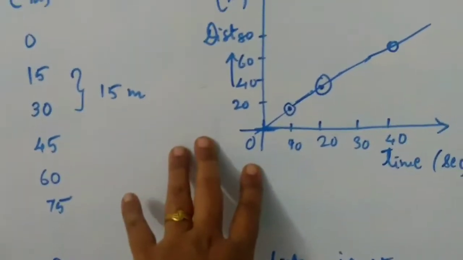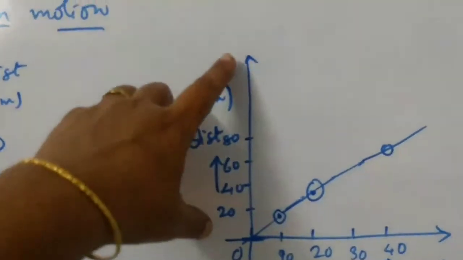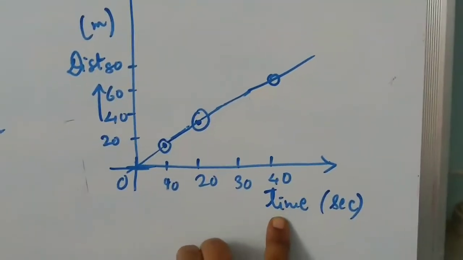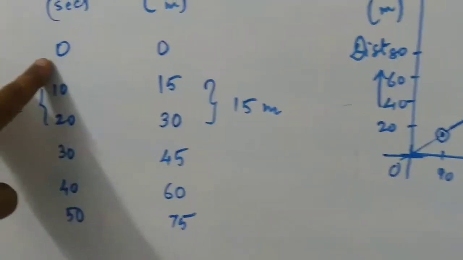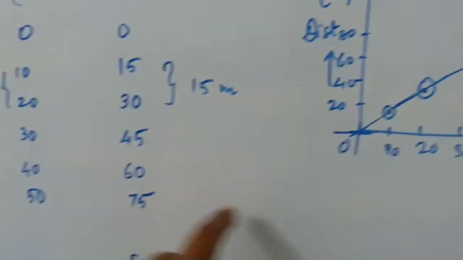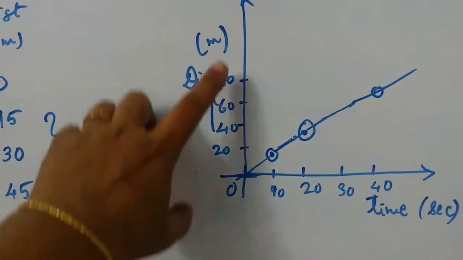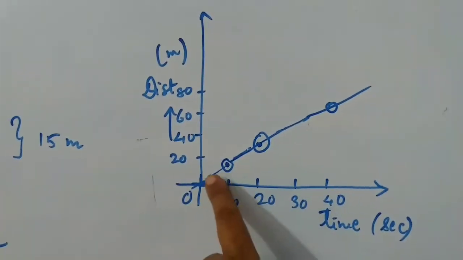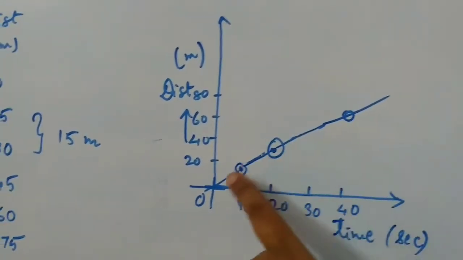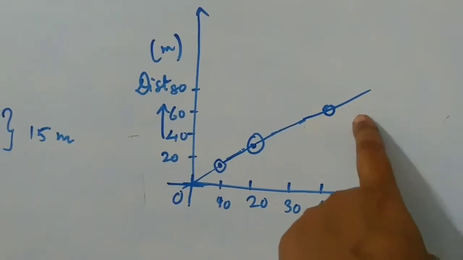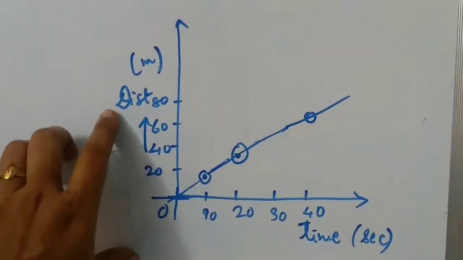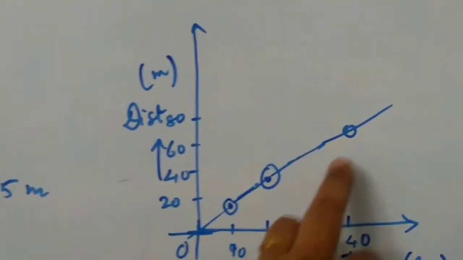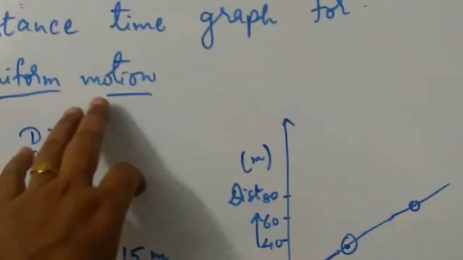Now how is the graph? If you plot the graph, on the y-axis you have to take the distance in meters, and on the x-axis you have to plot time in seconds. So time readings are 0, 10, 20, 30 like that. And take the distance as 0, 15, 30, 45, 60, 75. You plot it and join the points, then observe the nature of the graph. You do this practically on graph paper, then you will understand. So here the nature of the graph is a straight line graph. It is a straight line graph for a uniform motion.